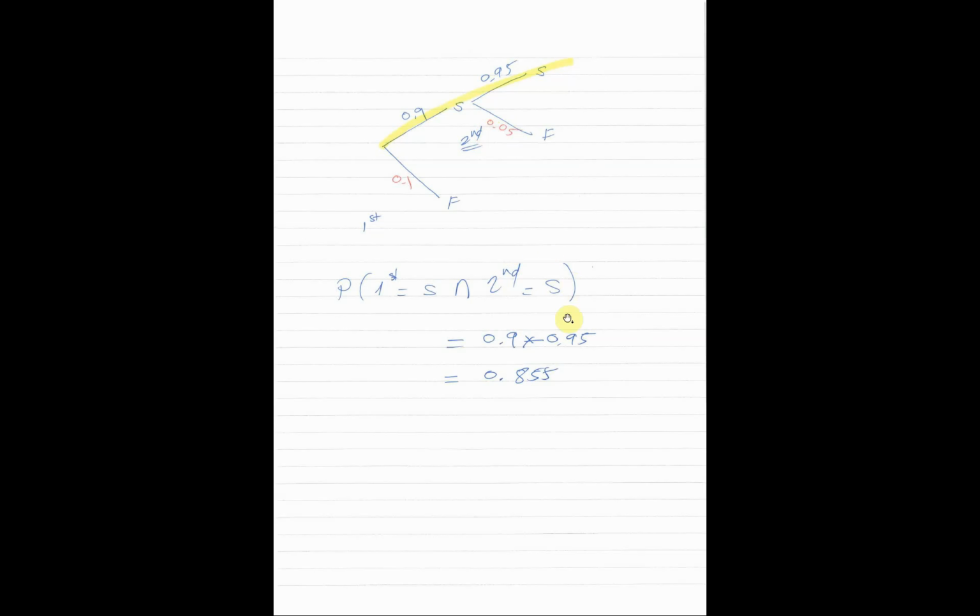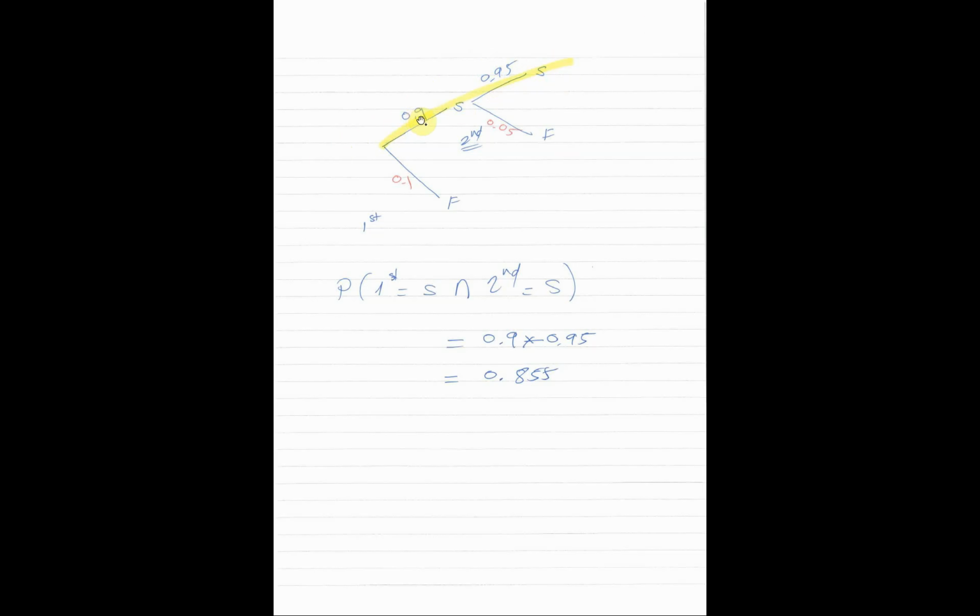In any case, what was the question again? What is the probability that the first is successful and the second is successful? This is what we want. If we use a tree, we just need to multiply the branches that go through success. What we're doing is implicitly applying the multiplication rule, because 0.95 is a conditional probability multiplied by the marginal probability.